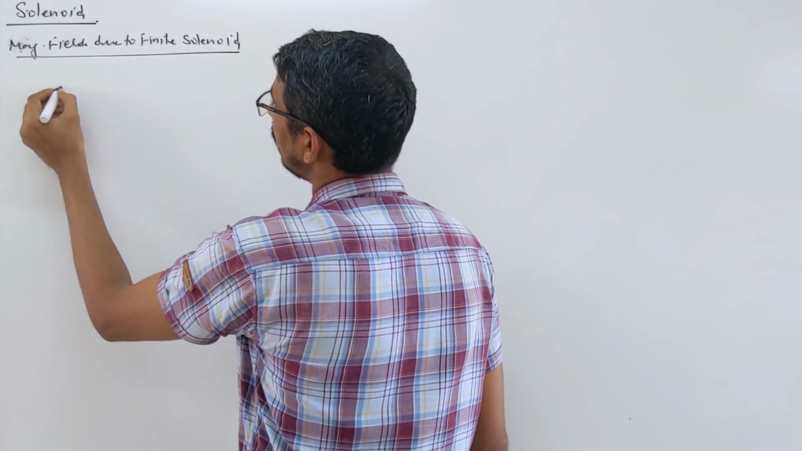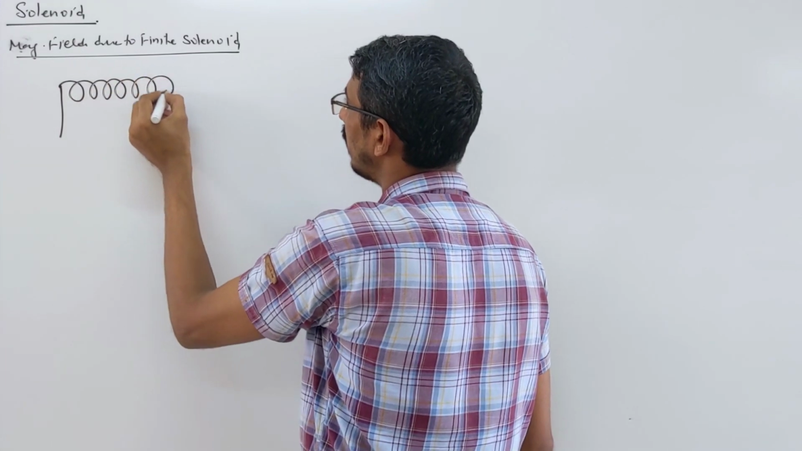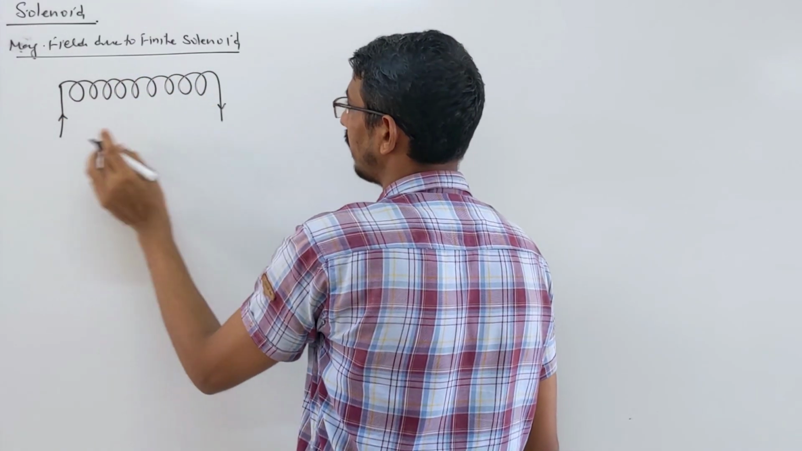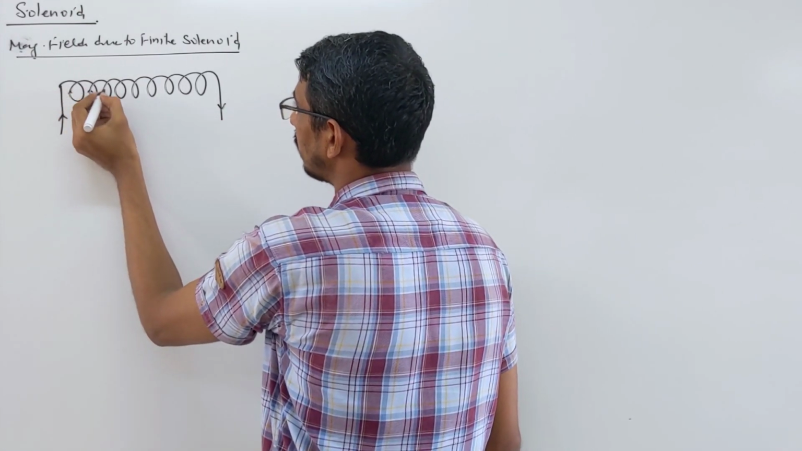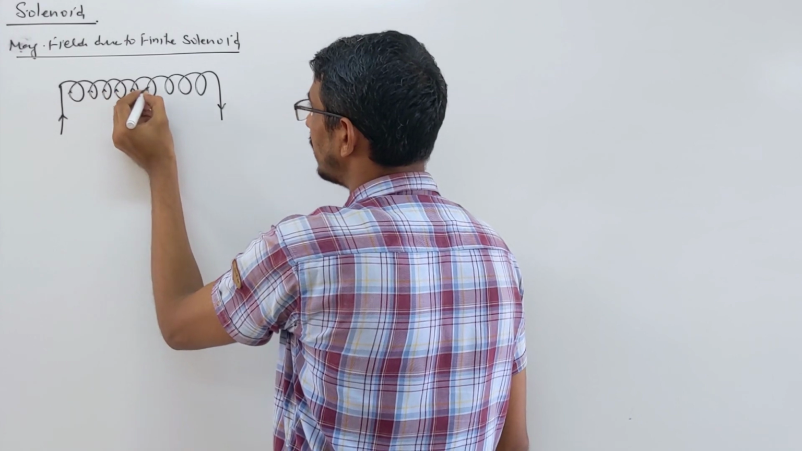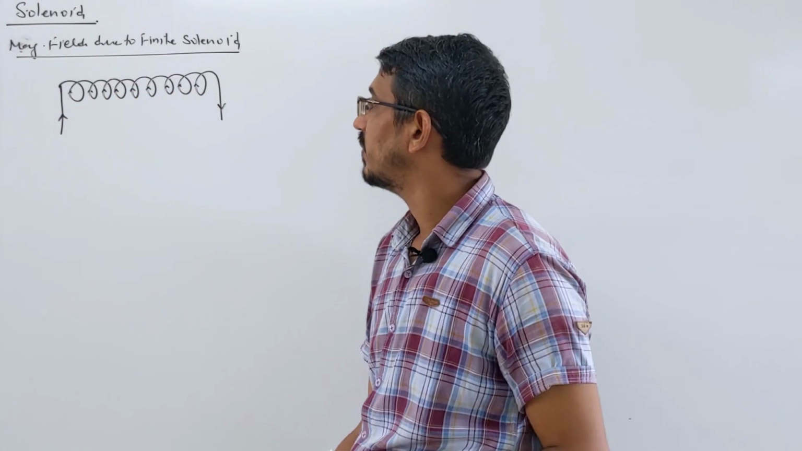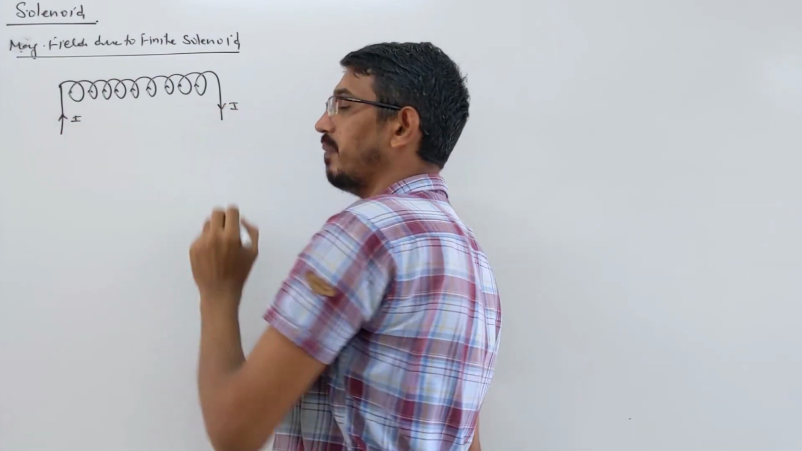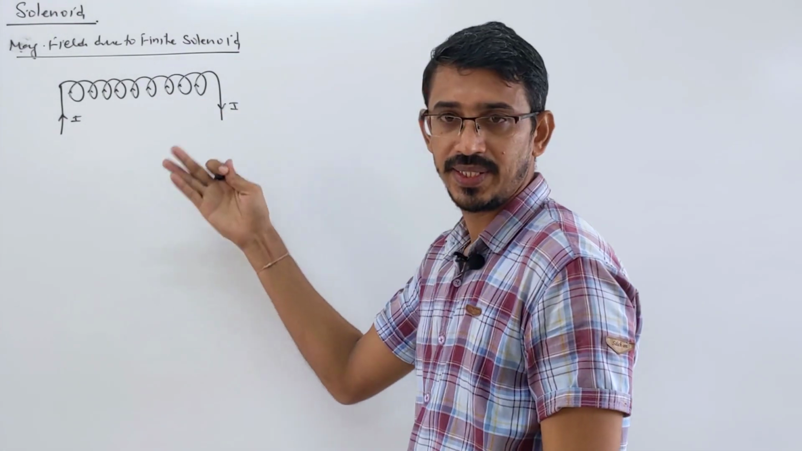So suppose this is your solenoid and this is finite length, so current enters here and leaves from here. These are the directions of current from the front side. What happens when current is flowing through a solenoid? It becomes like a magnet, right? So a magnetic field is developed inside these rings alone.